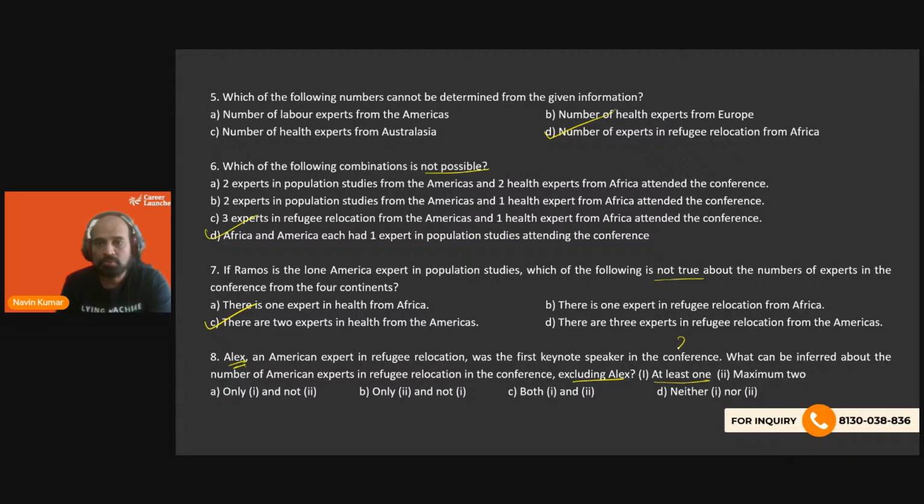If there are 2, Alex is already there, so it's going to be Alex plus 1. And if there are 3 people, it is going to be Alex plus 2, right? These are the 2 possibilities. So excluding Alex, there is going to be at least 1 and maximum 2 we can have. So both are true. So C option.